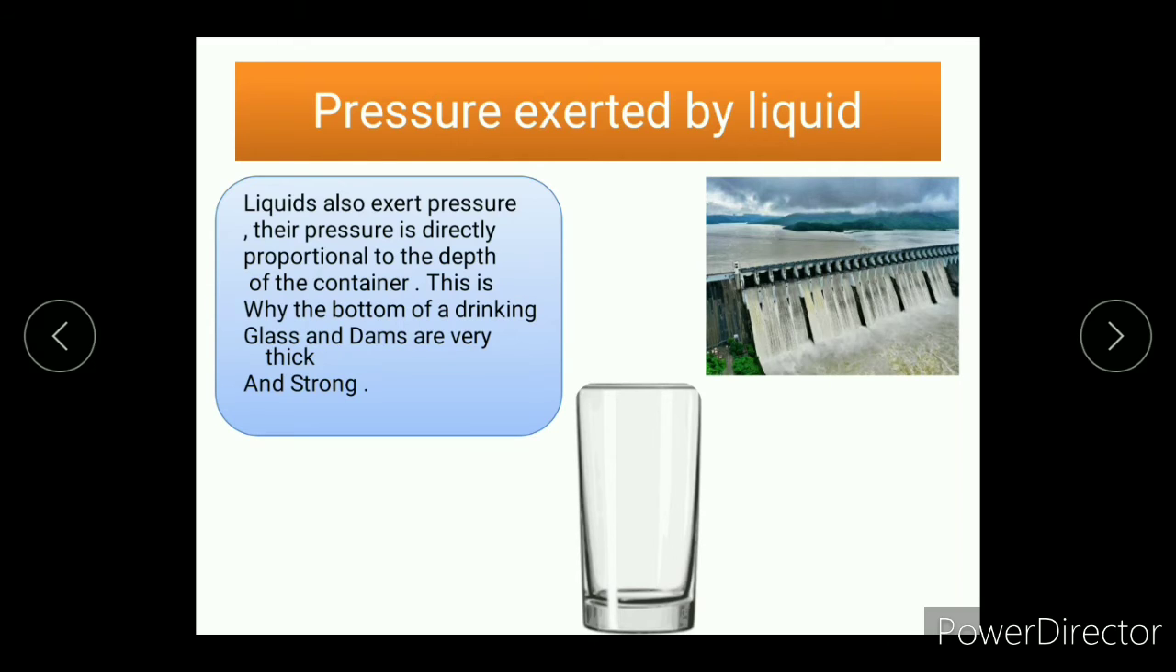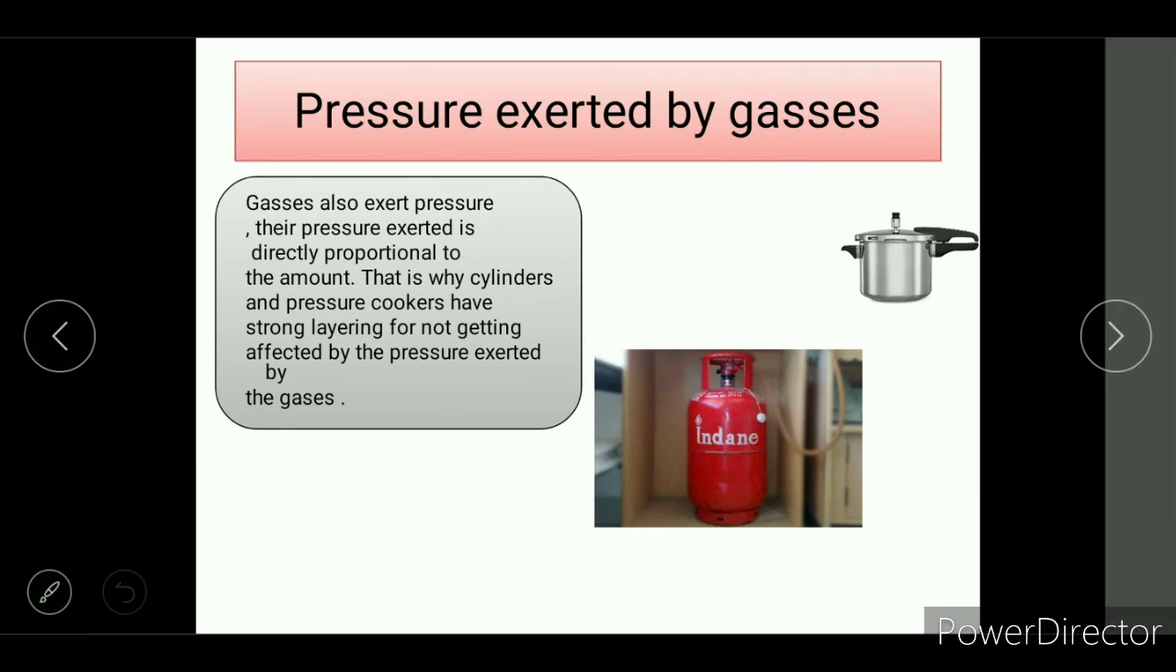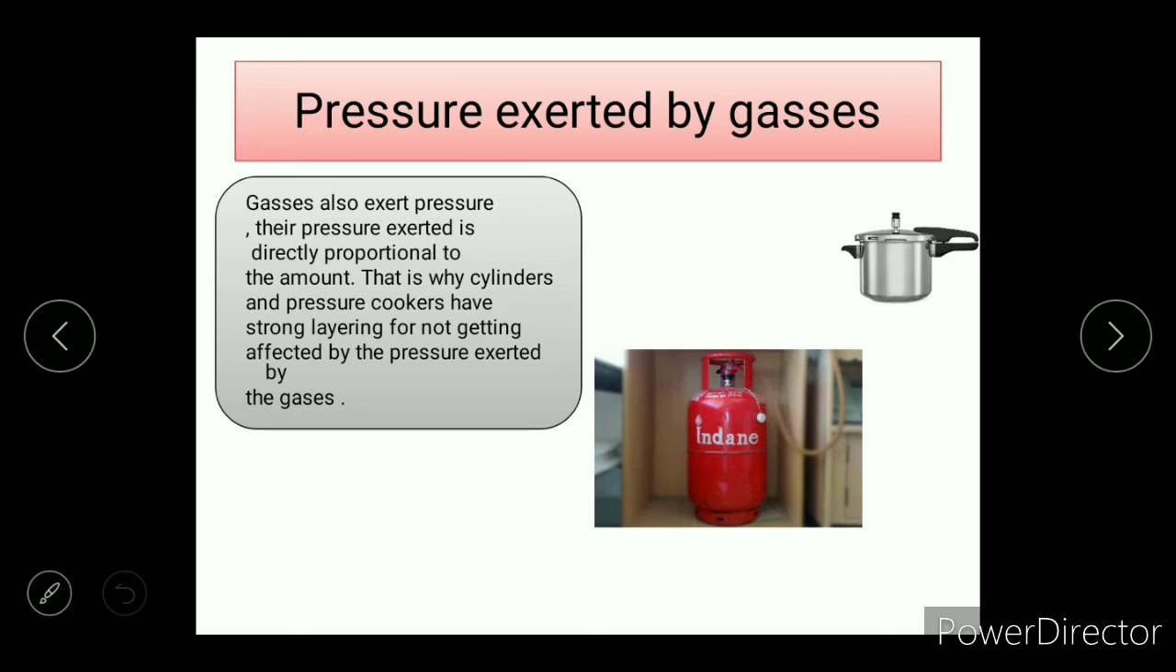So we should go on to the next topic, pressure exerted by gases. Gases also exert pressure. The pressure exerted is directly proportional to the amount of gas. I mistakenly forgot to add the amount of gas here. That is why the containers of cylinders are very thick. This is because the gases in the cylinder are in a huge amount and they exert much pressure on the cylinder, so this pressure is also huge.